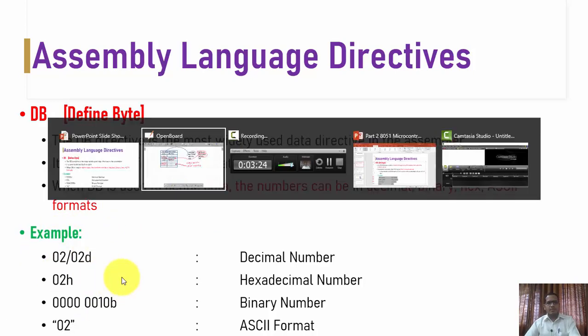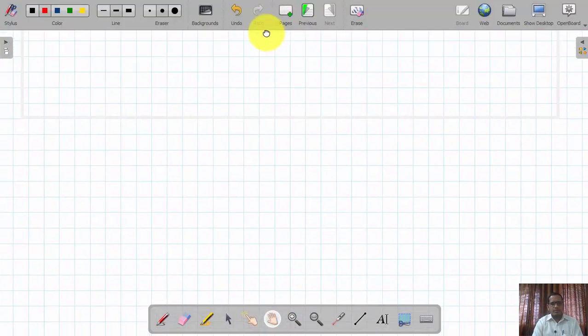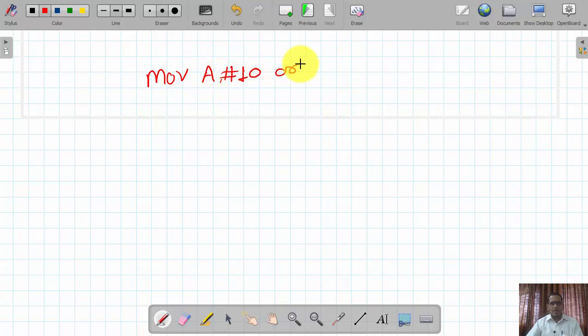For example, suppose we are writing a simple instruction, say MOV A, #10 or MOV A, #10D.